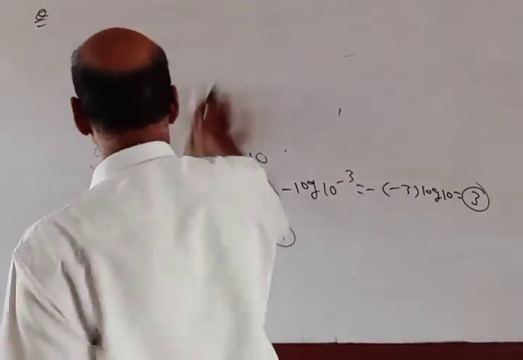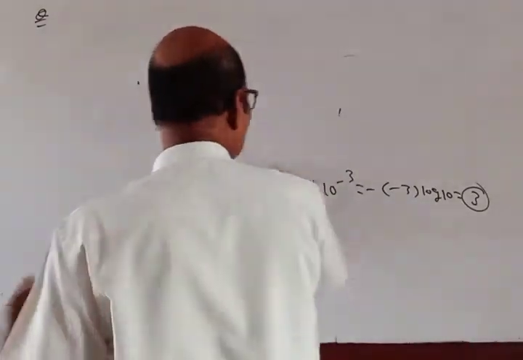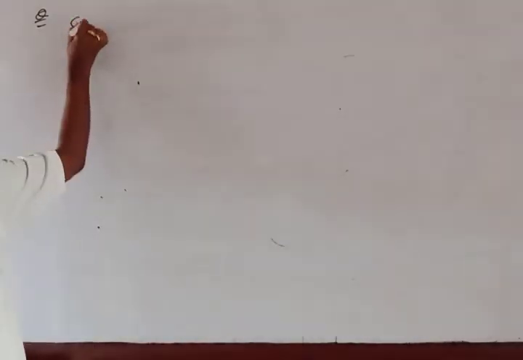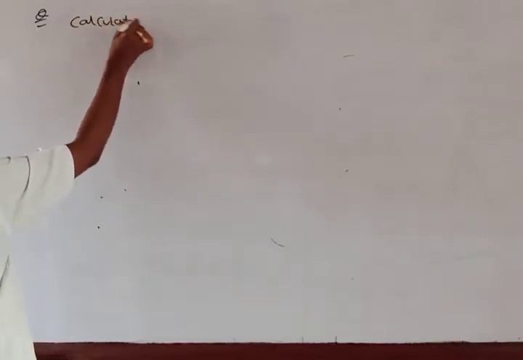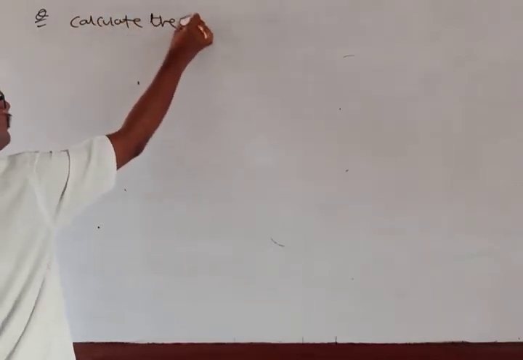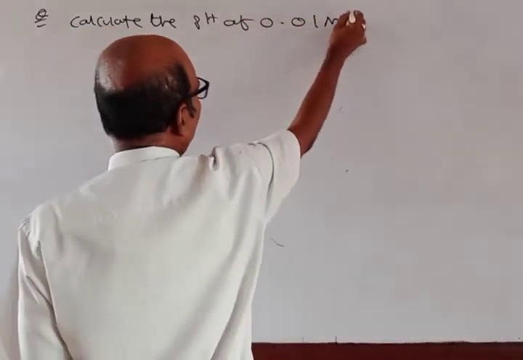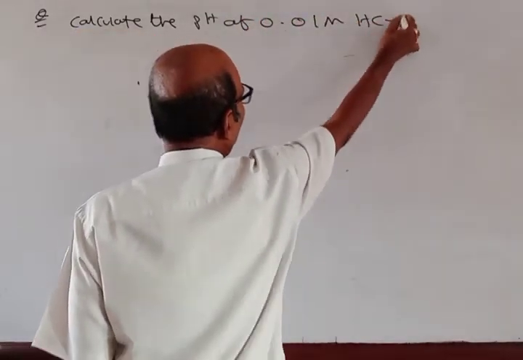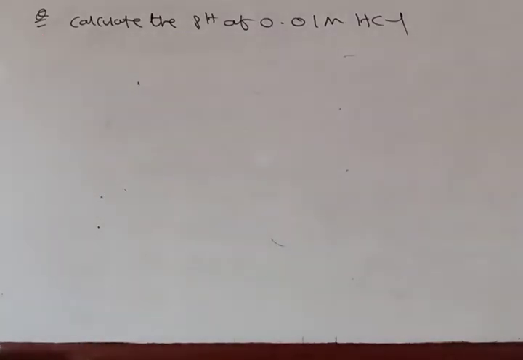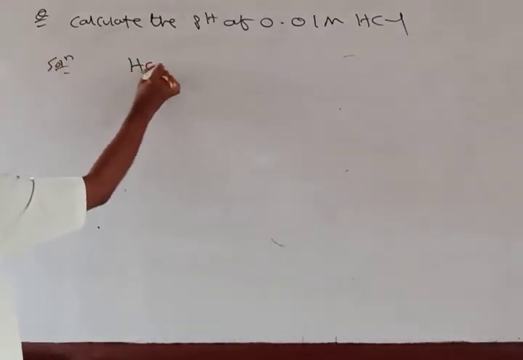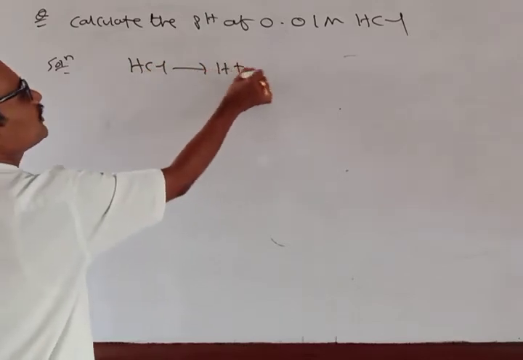Calculate the pH of 0.01 M HCl. Okay, let's see. HCl gives H plus and Cl minus.